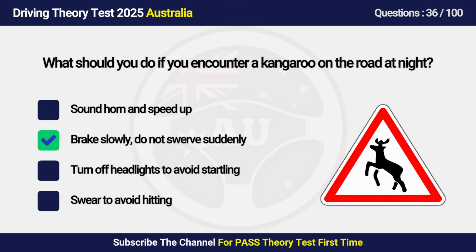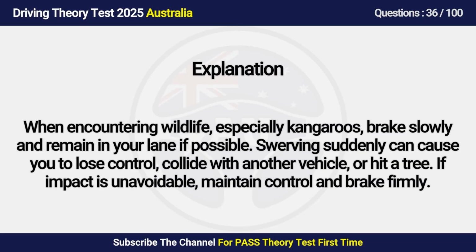Answer is B. Brake slowly, do not swerve suddenly. When encountering wildlife, especially kangaroos, brake slowly and remain in your lane if possible. Swerving suddenly can cause you to lose control, collide with another vehicle, or hit a tree. If impact is unavoidable, maintain control and brake firmly.